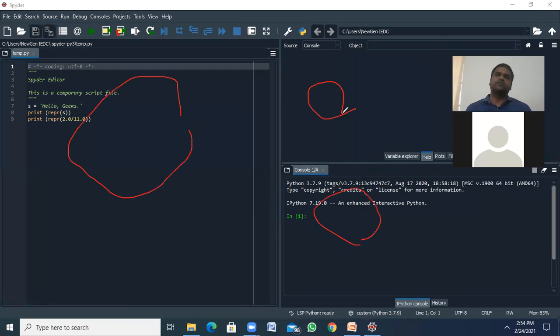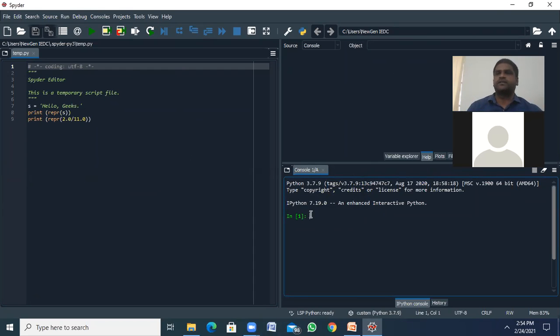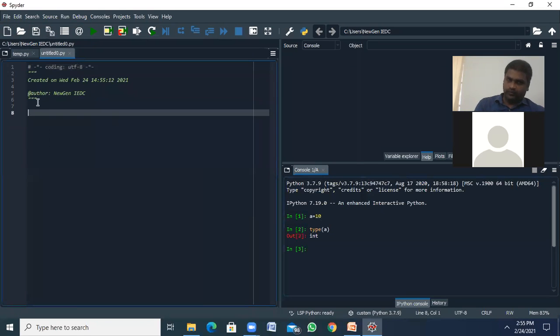This top left is called the variable explorer. It is going to explore what type of variables you are using. In the console you can write a single Python statement. For example, you can write print the type of a, which gives int. A single line. If you have a multi-line program, you can write it here.